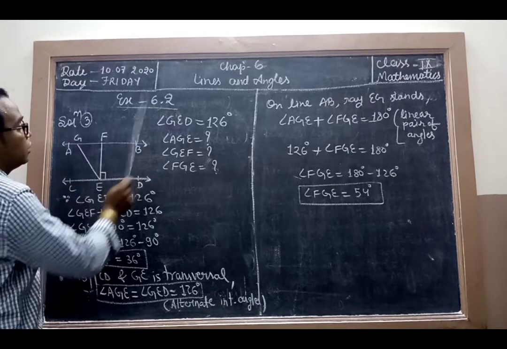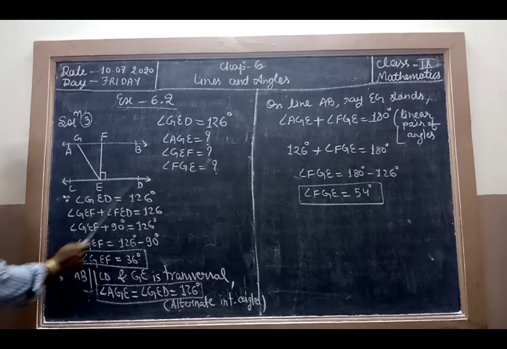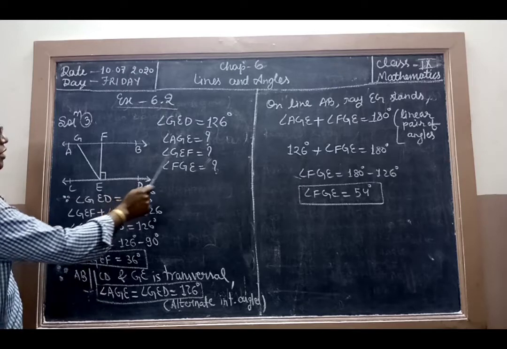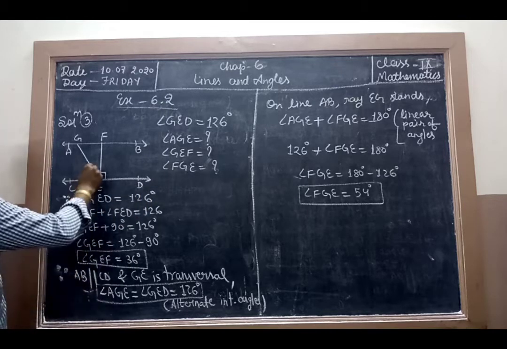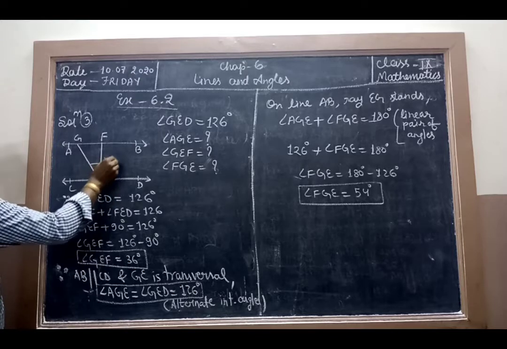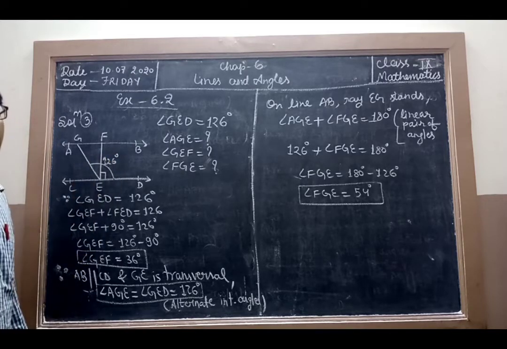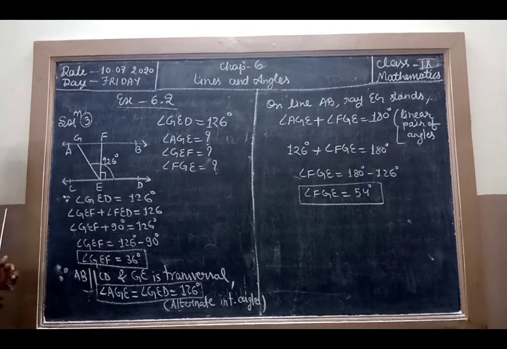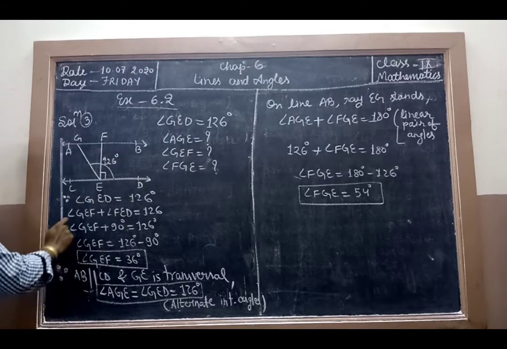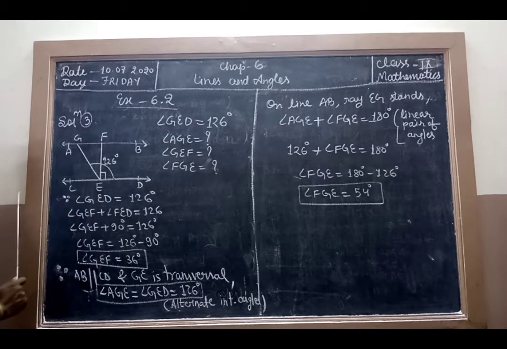Solution to question three, exercise 6.2. The figure is given, and angle GED is equal to 126 degrees. We have to find angle AGE, angle GEF, and angle FGE.